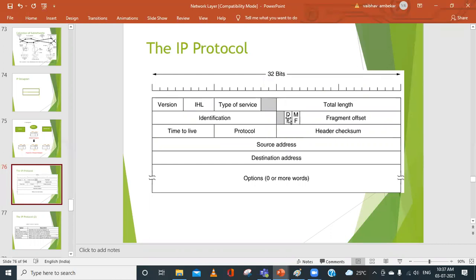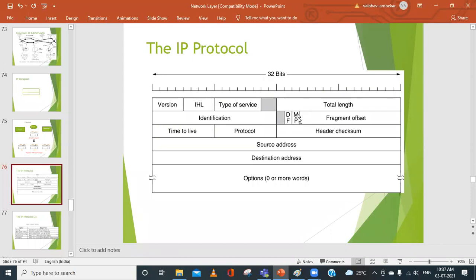So we are putting a restriction, instructing the router not to fragment this datagram. That is indicated with 0 and 1. If it is 0, it can be fragmented, but if it is set to 1, because it is a 1-bit field, it indicates do not fragment this.